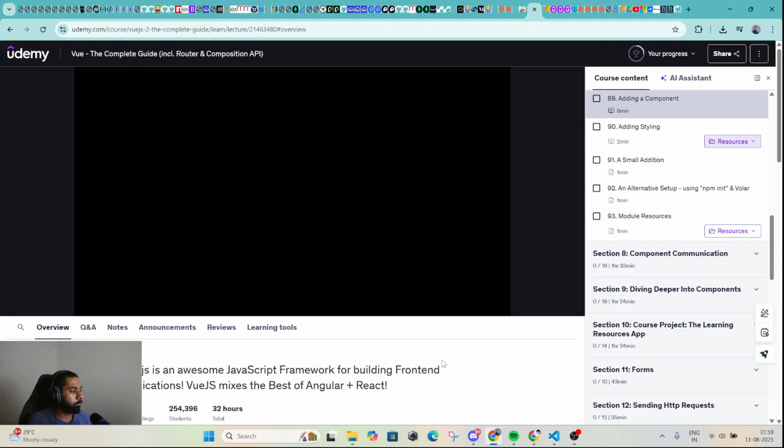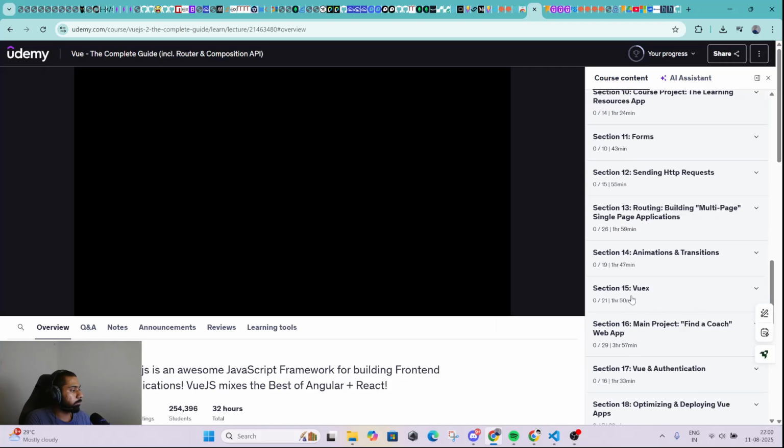So let's now add our first component, because this is just our main Vue app. But I mentioned before in the component introduction module that in Vue, you have both Vue apps and Vue components. Every component is like a mini app where you just have the possibility of combining multiple components into one app, and where eventually, covered in the next module, those mini apps, those components, will also be able to talk to each other. And you'll be able to build complex user interfaces by combining different components together.